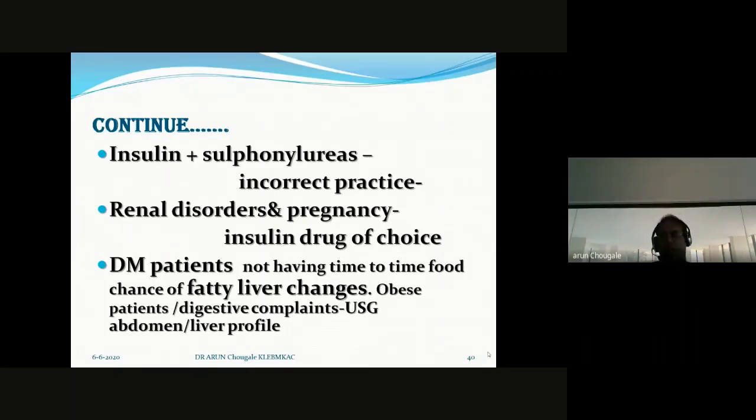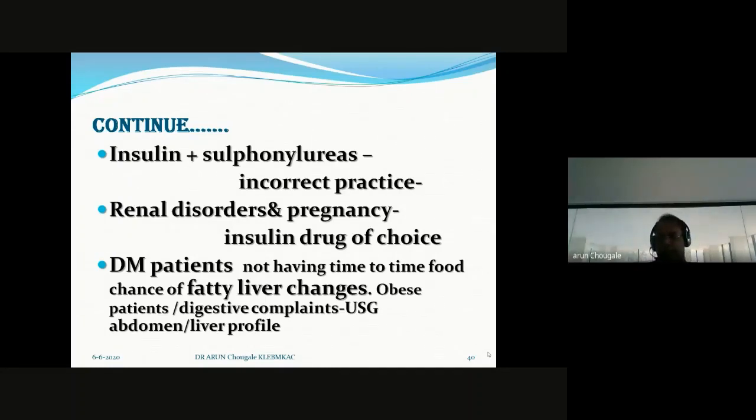You are providing the body synthetic insulin, and at the same time you are prescribing sulfonylureas, which means you are stimulating beta cells to stimulate insulin. So external synthetic insulin and natural insulin. Either you treat the patient with synthetic insulin or treat the patient with natural insulin by stimulating the beta cells.